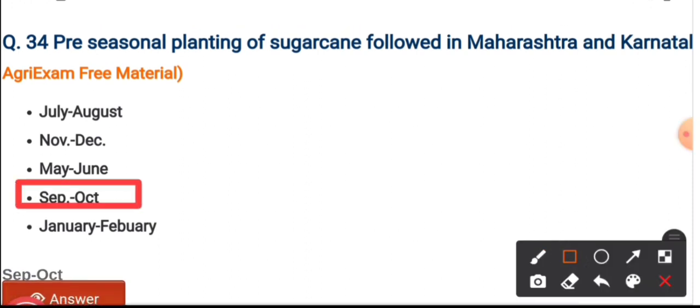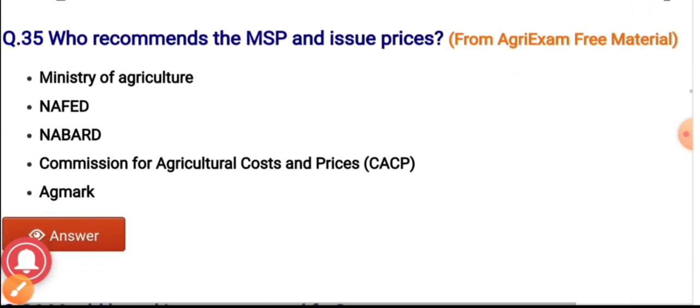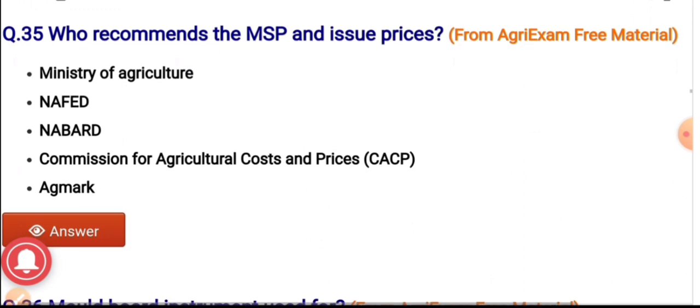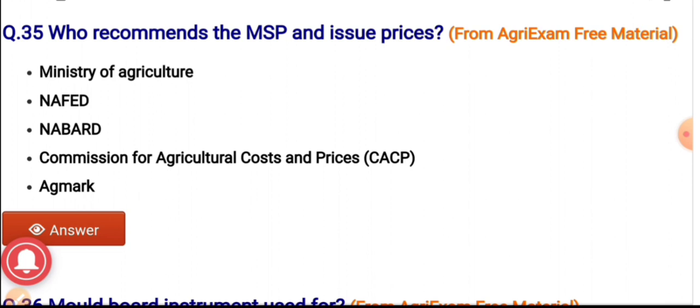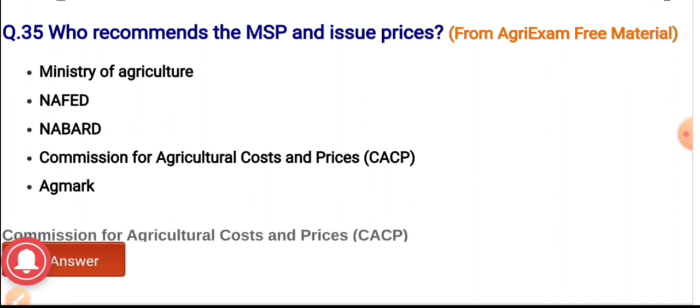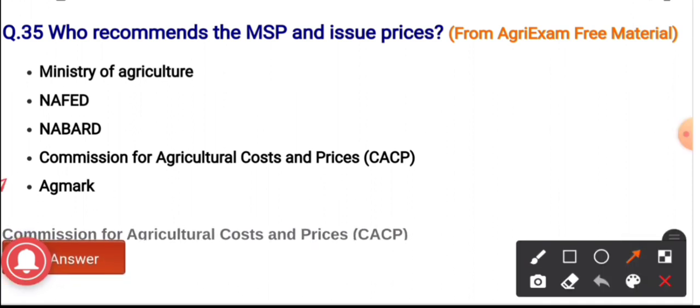Question number 35. Who recommends the MSP and issue prices? The options are Ministry of Agriculture, NAFED, NABARD, Commission for Agricultural Costs and Prices, and EJMAG. And the correct answer is Commission for Agricultural Costs and Prices, which recommends the MSP and the issue prices.